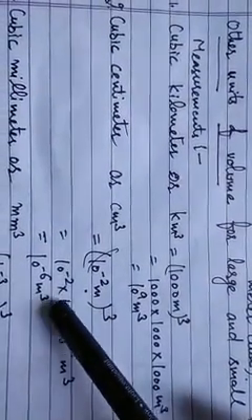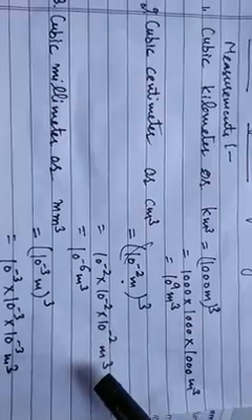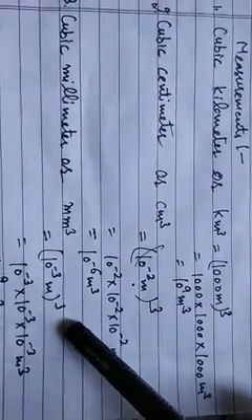Its cube will be equal to 10 raised to power minus 2 into 10 raised to power minus 2 into 10 raised to power minus 2 meter cube. So it will be equal to 10 raised to power minus 6 meter cube.